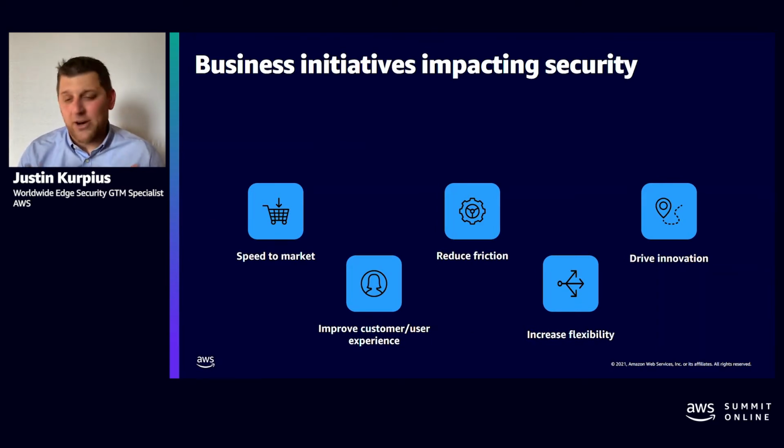So security is involved there, and security is very important. And we have to reduce friction to increase that speed. And as we all know, security tends to create friction, right? To be secure, we have a lot of checks and balances. So how can we reduce friction to increase speed to market?